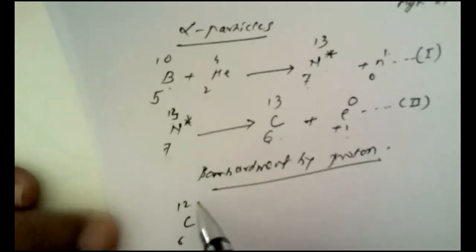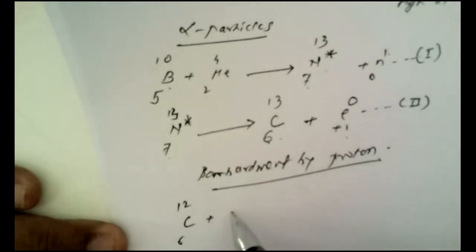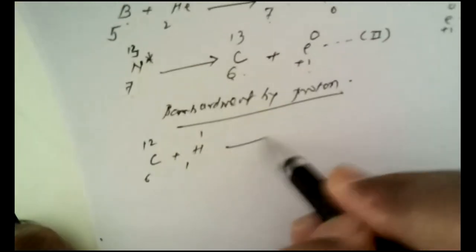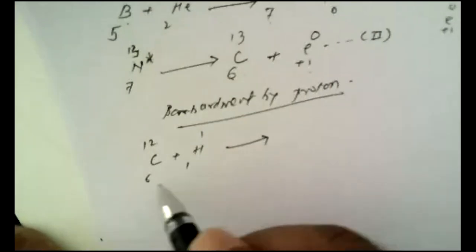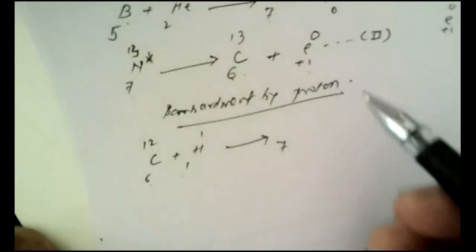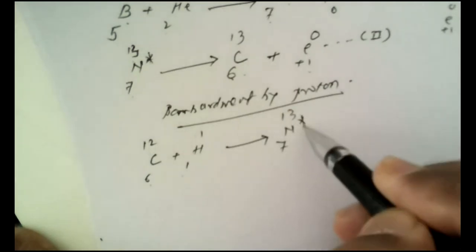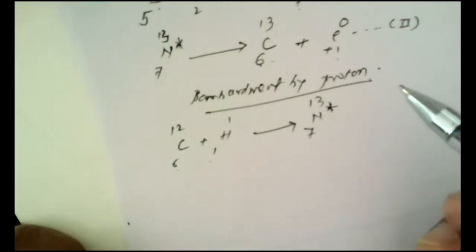Carbon, as we know, 6C12, is a stable element. Proton means 1H1, as we know. Here, 6 plus 1 is 7, 12 plus 1 is 13. Again, a radioisotope of nitrogen is obtained. No particle is ejected. Now, this is the first step of this reaction.